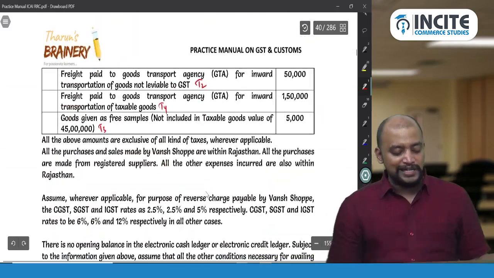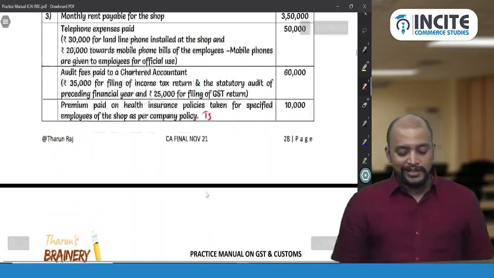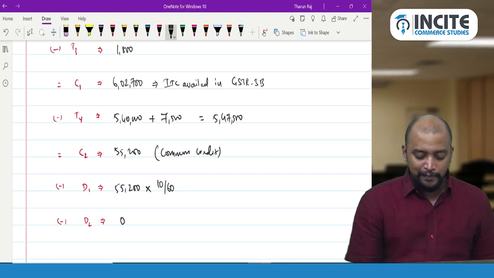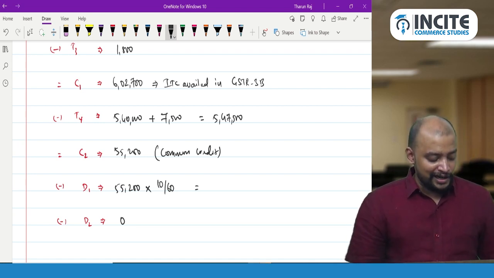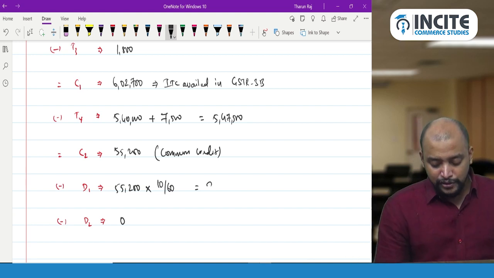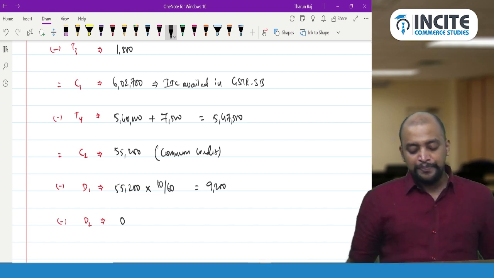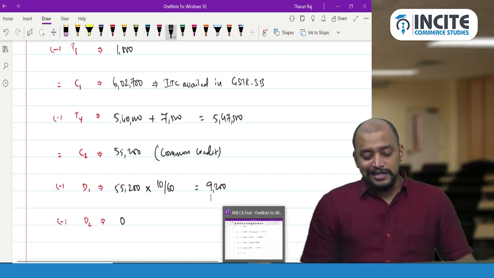All these are inward supply details. We don't have any outward supply details. So therefore 10 divided by 60. How much it will come to? 55,200 into 10 divided by 60. That is 9,200. So now, 9,200 is the ITC to be reversed.